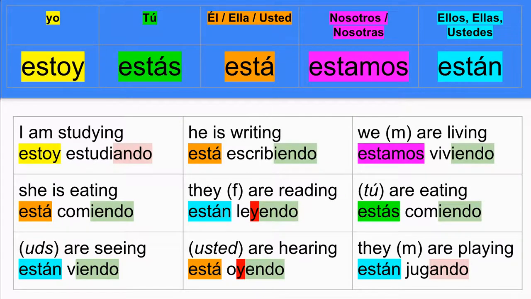Great job. This looks very busy on the screen, but let me explain what's going on. What I've done is highlighted in the appropriate colors from the top in the blue box. You can see the estoy, estás, está, estamos, and están in their appropriate places. And then for the AR verbs, it has that slight reddish pink highlight for the andos. And for the ER-IR verbs, you can see the yendos. And then, of course, in the middle where you see they are reading and they are hearing, I switched the I for a Y, so that way it's leyendo and oyendo.